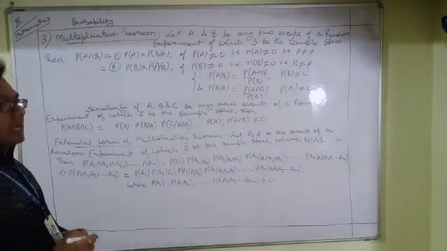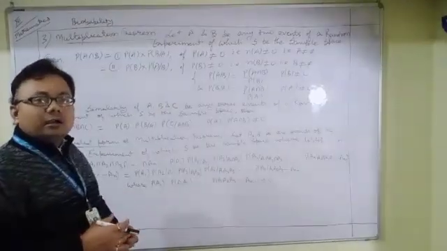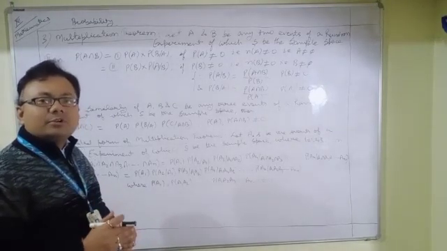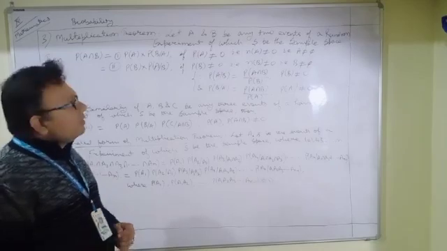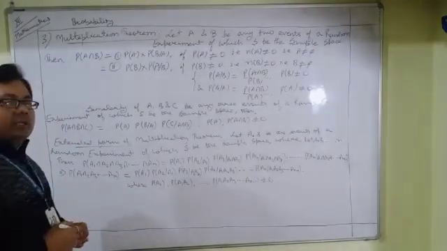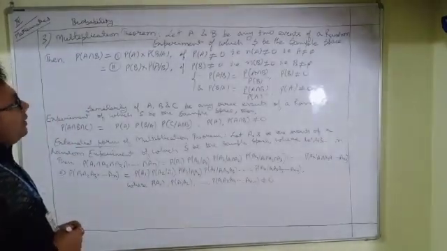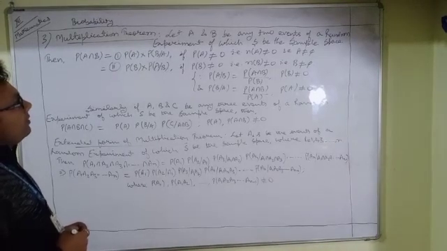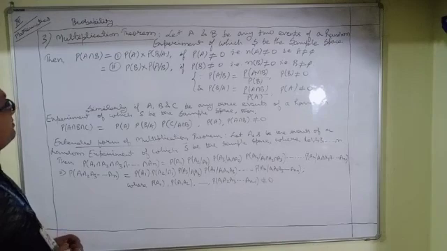In this chapter, whatever concepts we are learning are just extensions of the concept of conditional probability. So as per the statement of the multiplication theorem, we have A and B as any two events of a random experiment of which S is the sample space.